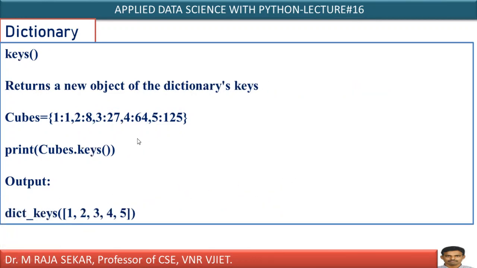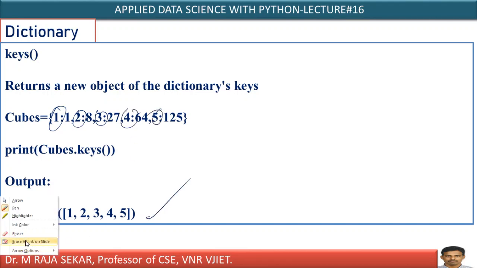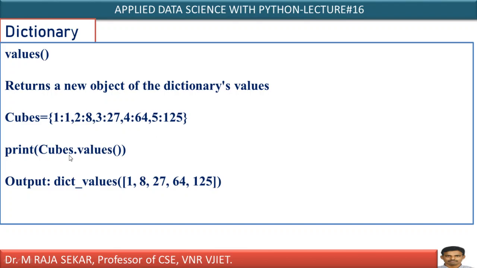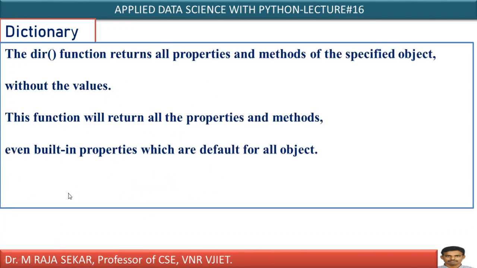Even if you want to display just keys, you can display only keys. Cubes dot keys. What are the keys? 1, 2, 3, 4, 5. Just the keys will get displayed. Even if you want, you can display only values. Cubes dot values. Cubes is the dictionary name. Values 1, 8, 27, 64, 125. That's what it displays. If you want keys, you can display keys. If you want values, you can display values. If you want to display items, you can display items also.